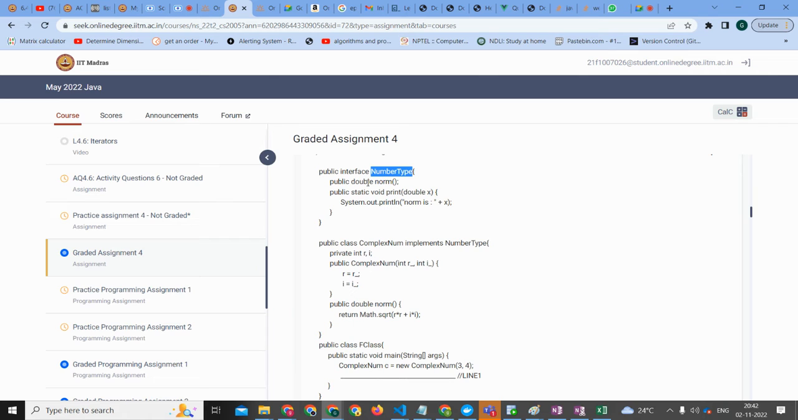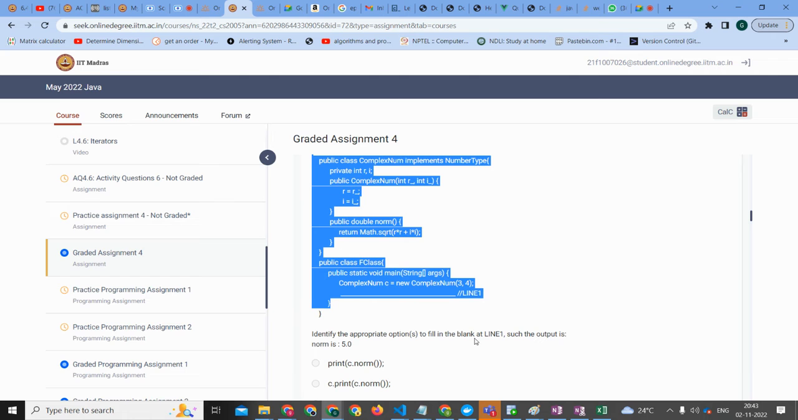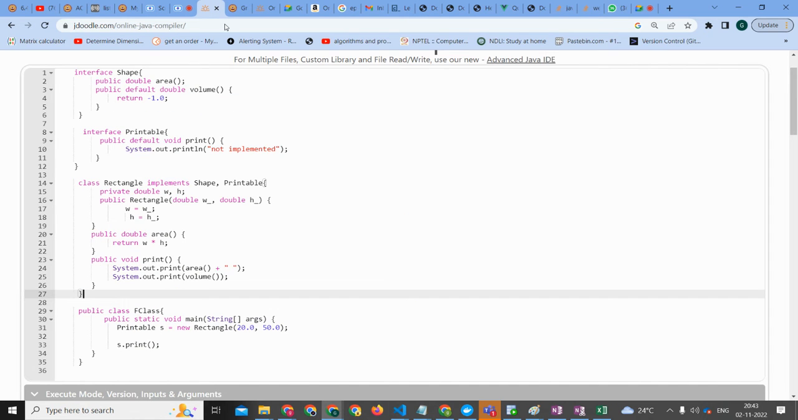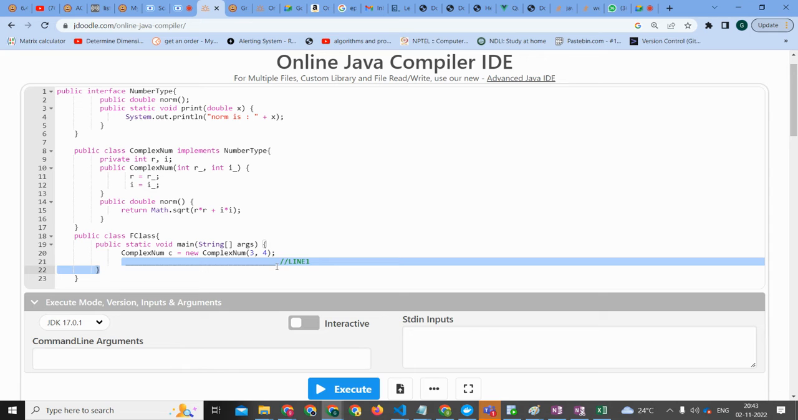This is public interface number type. So what is happening? Like if we have a static method, what will happen? Like you were saying, if you have a static method, you can directly call it. It is directly called by number type dot. So you can say number type dot print. We can call it like print.